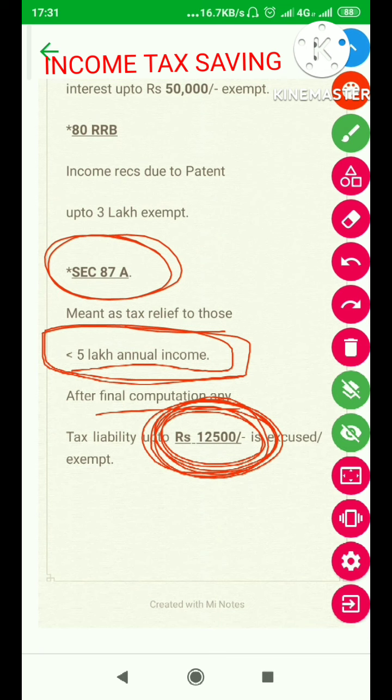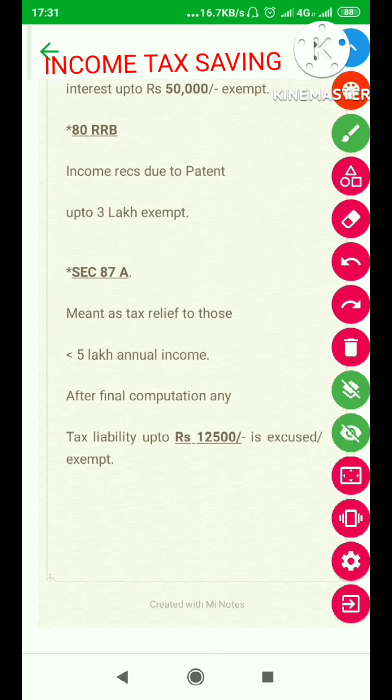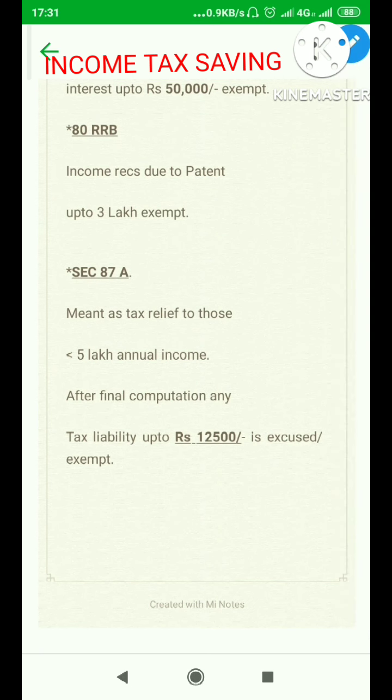So gentlemen, this was broadly what we discuss about the various sections of the IT Act.